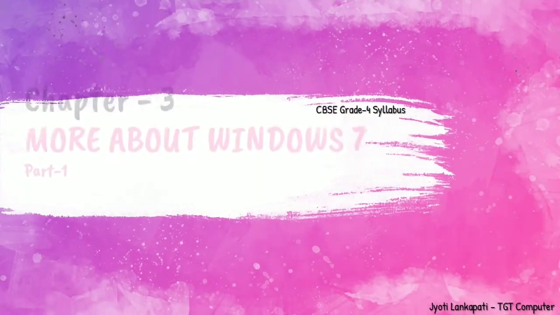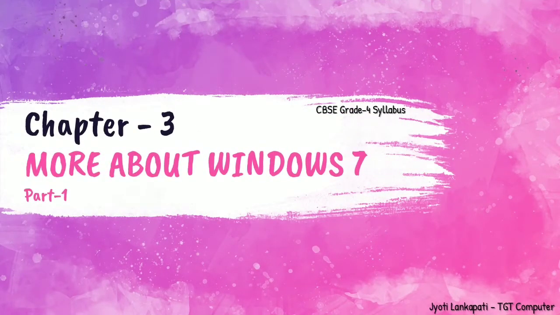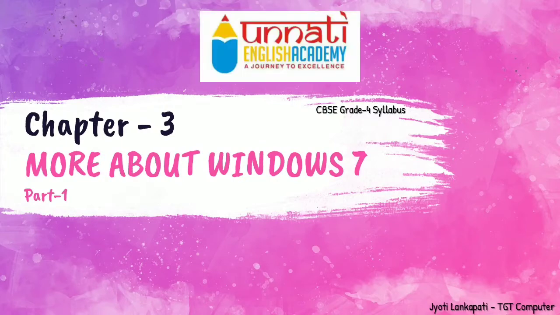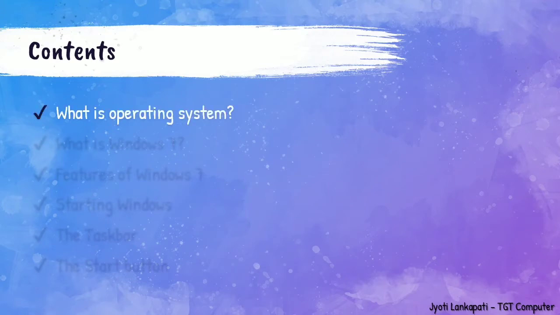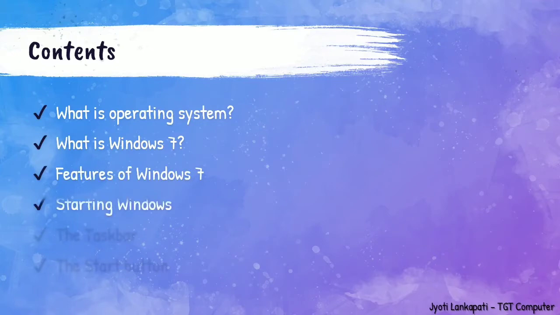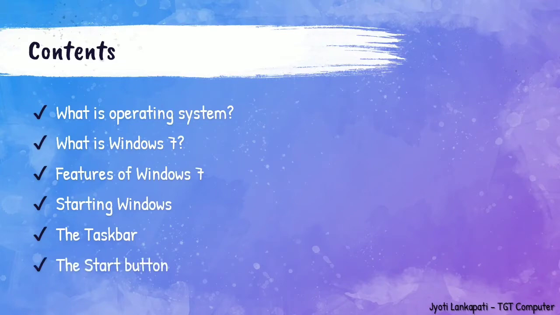Hello students, today we are going to start our chapter 3, more about Windows 7. This chapter is divided into two parts. Now let's see part 1. What you are going to learn in this chapter are: what is operating system, what is Windows 7, features of Windows 7, starting Windows, the taskbar and the start button.